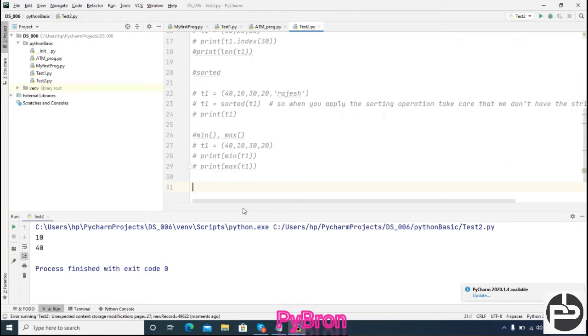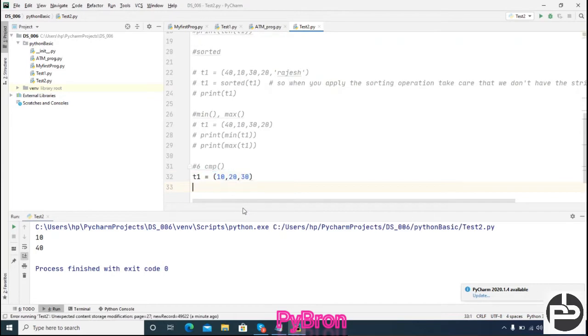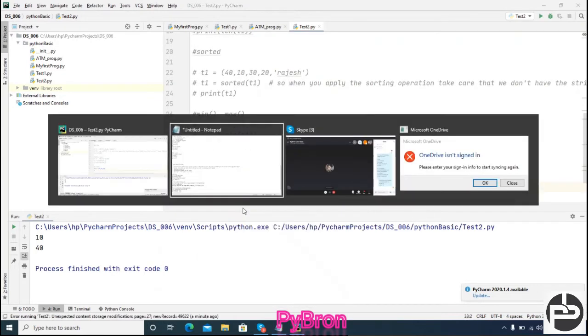Next function is, I guess, the sixth function. The sixth function is the compare function, cmp function. Let's do this. We have two tuples: t1 is equal to 10 comma 20 comma 30, and t2 is equal to, okay, let me see.